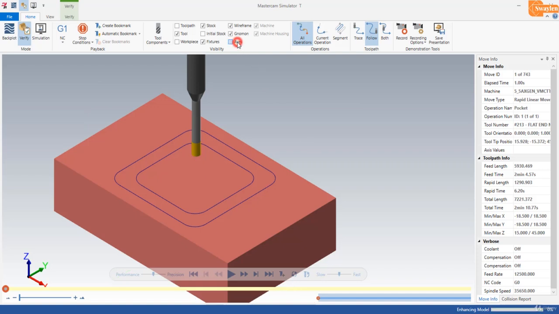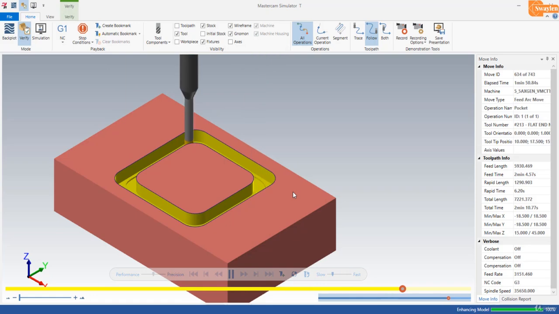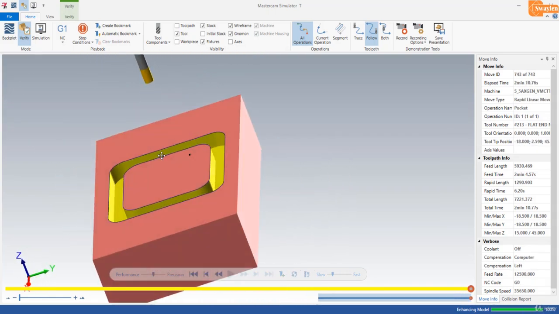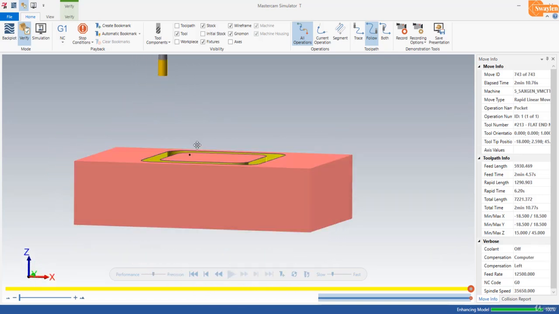So I will hide the axis and play the operation at slow speed. You will see. So the slot is ready. By pocket milling operation this slot is applied.